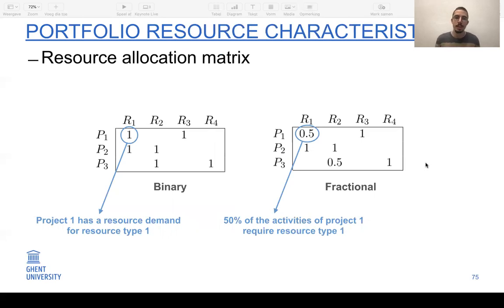First of all, we require the resource allocation matrix. So we have the binary version on the left-hand side, which indicates whether a certain project will require a certain resource type or not. On the right-hand side, you see the fractional matrix.